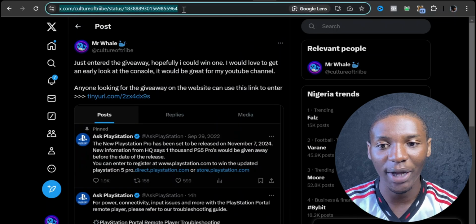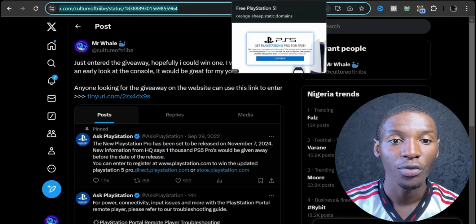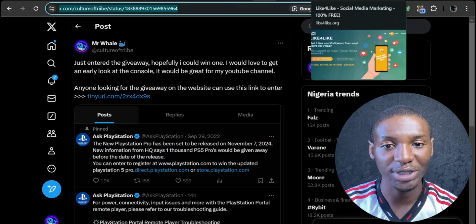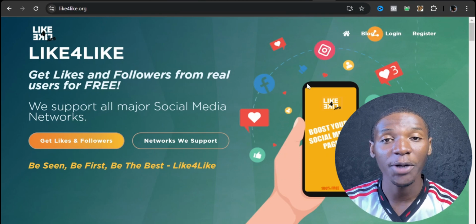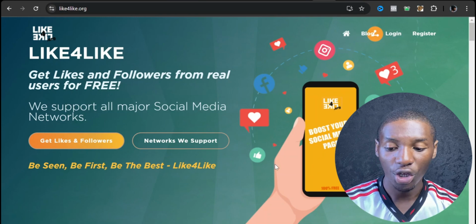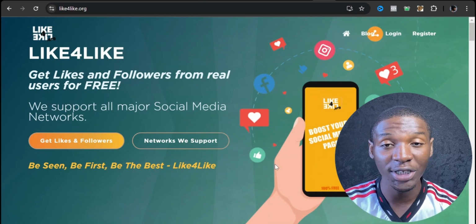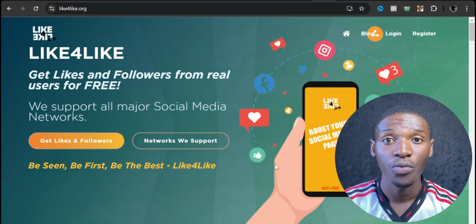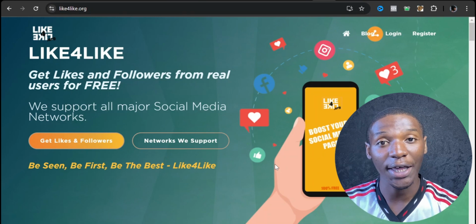So I'm going to come over to this top section right here and copy the link to this page or to this tweet, right? And I'm going to come over to a website like likeforlike.org. Like for Like is a website that helps users exchange social actions, right? So for instance, you can like somebody's post or keep liking people's posts and then you earn points. And once you earn some points, you can go and put your own post on the platform and people can start liking your post, right?